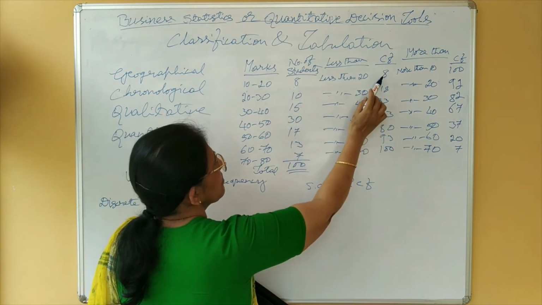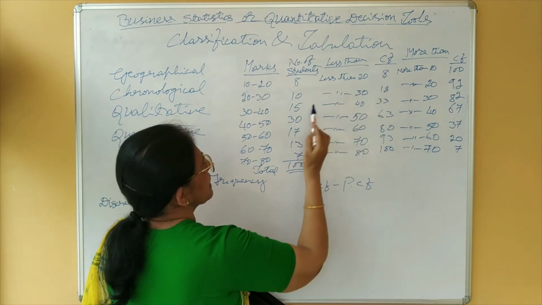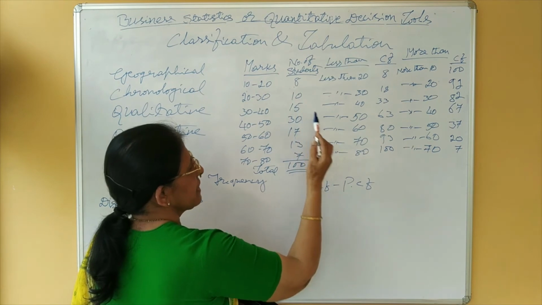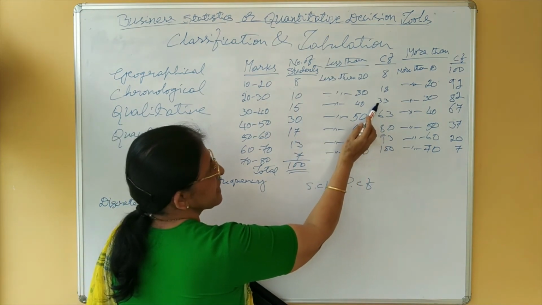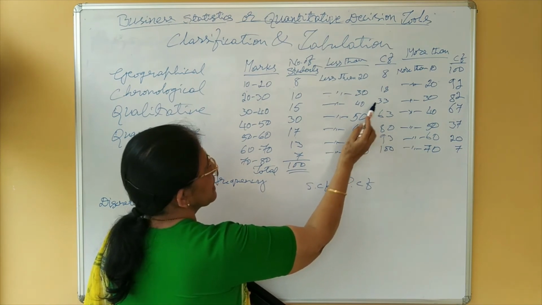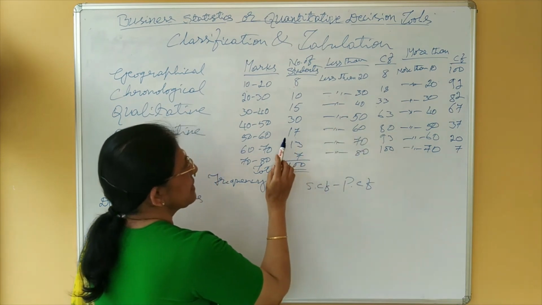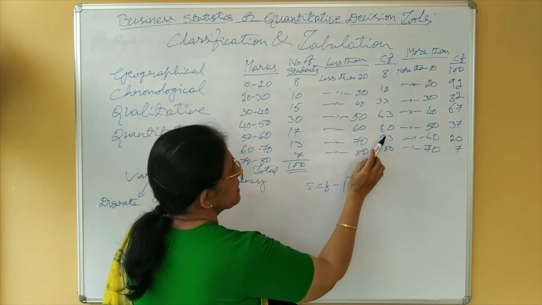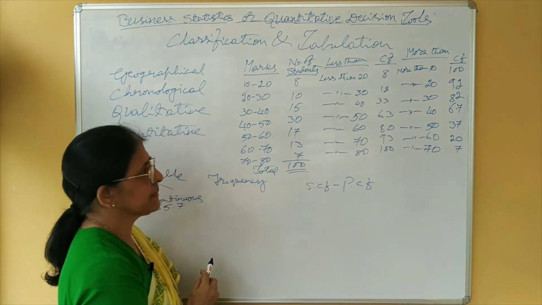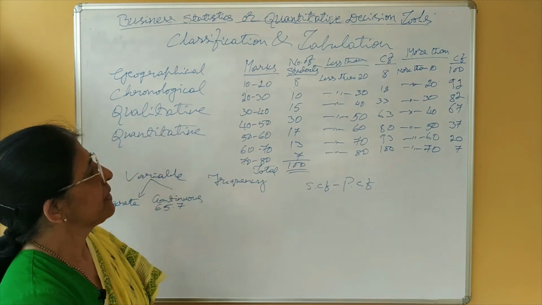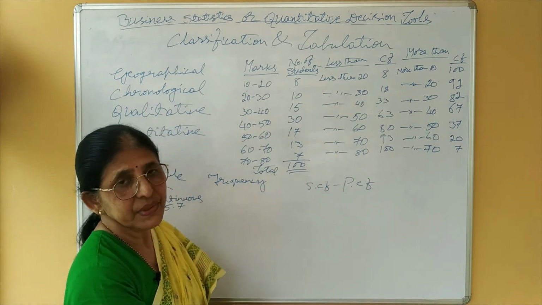Then 18 minus 8, 10. 33 minus 18, 15. 63 minus 33, 30. 80 minus 63, 17. 93 minus 80, 13. 100 minus 93, 7. Like this we have to convert when it is given less than.